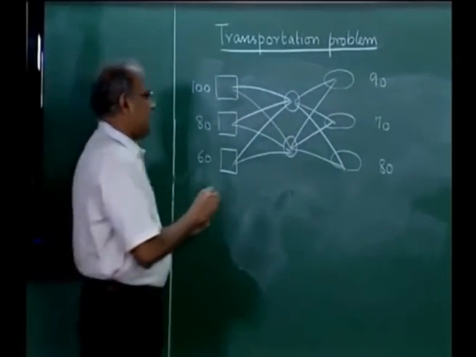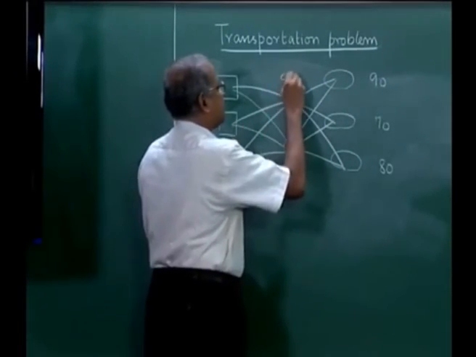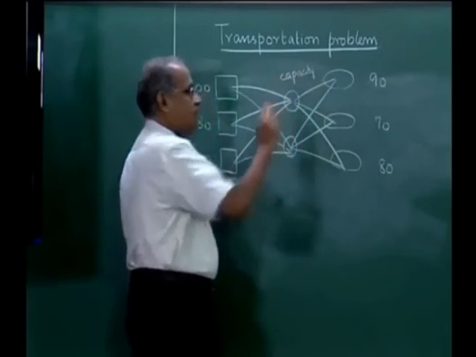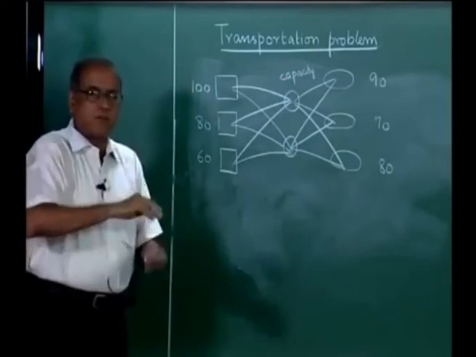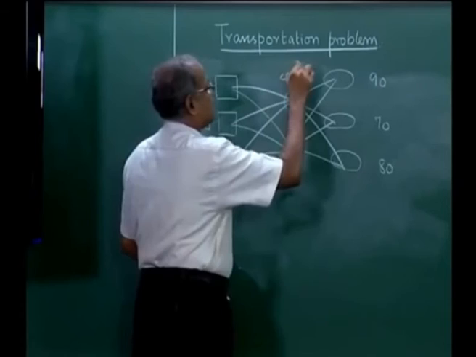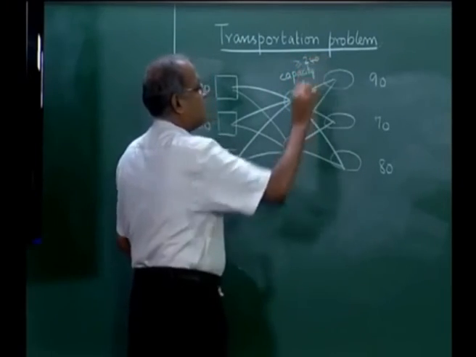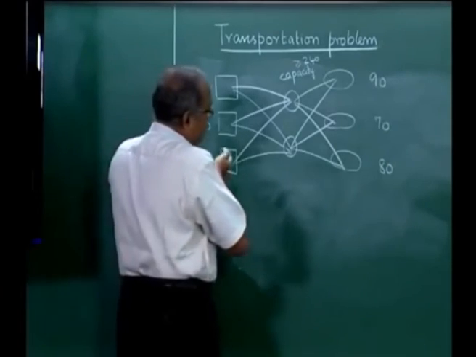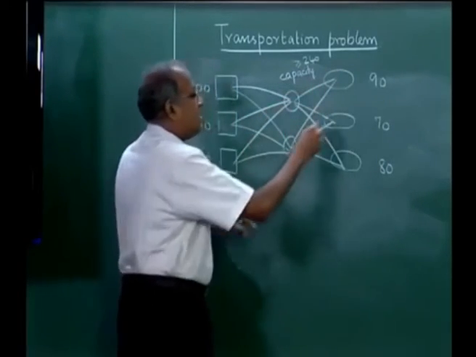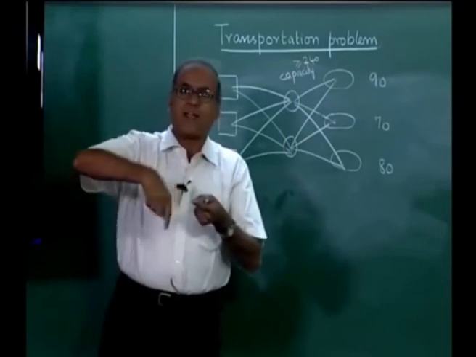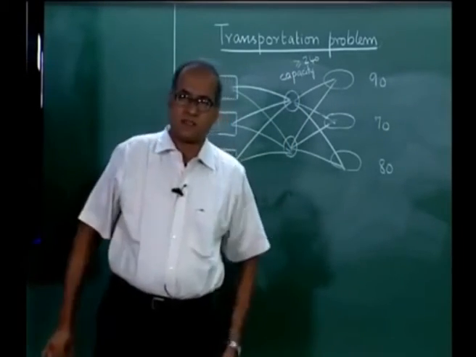The first model is we are not going to restrict the capacity of the warehouse. We are going to assume that the capacity of the warehouse is infinity, or as far as this problem is concerned, the capacity of the warehouse is greater than or equal to 240, which means we are allowing the possibility of all the items to go through this and then go there, or the other possibility of all the items going through the second warehouse and then reaching the customer.